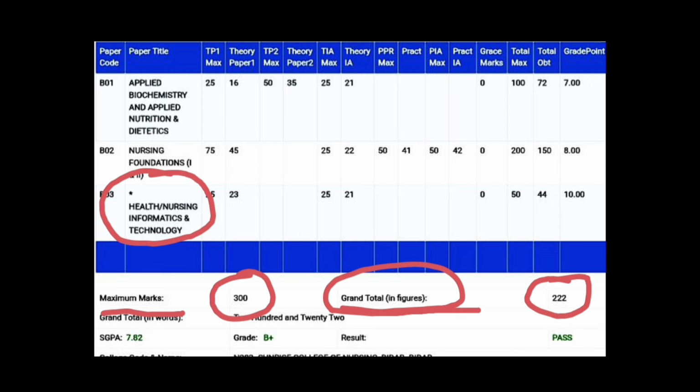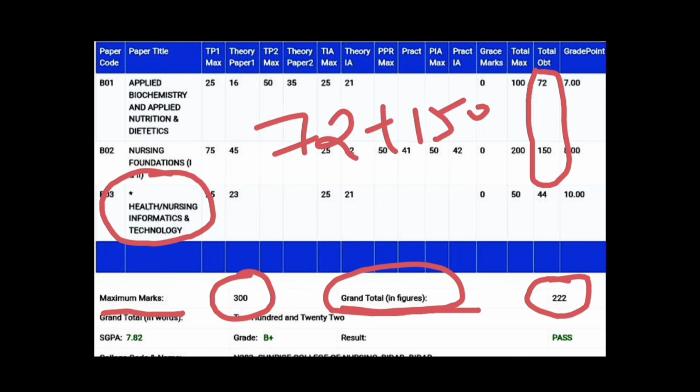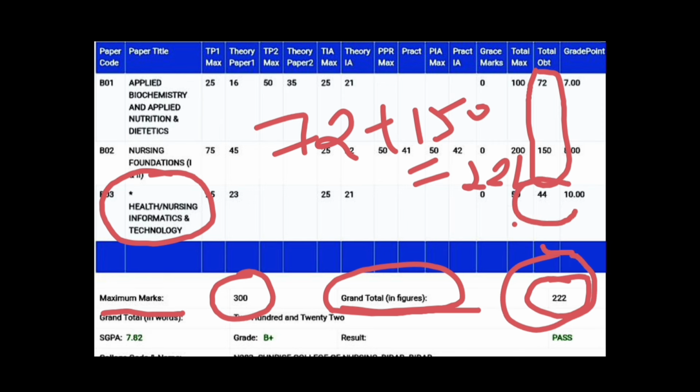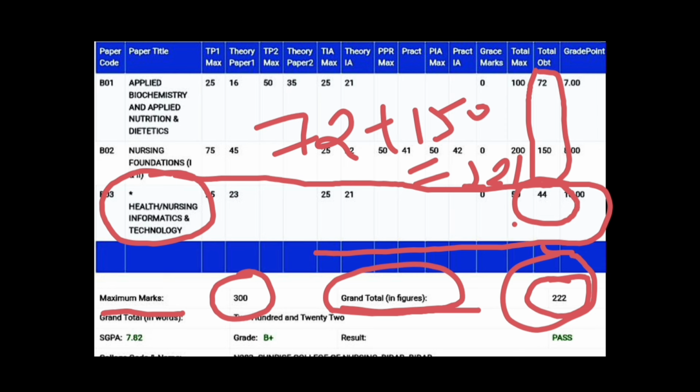As you know, this grand total marks is the sum of all of these total obtained marks. So when you add 72 plus 150, you will be getting 222. You should avoid this number, because the calculation does not include this subject's total obtained marks. It is just for showing. It is not included in calculating any percentage of a mark sheet.